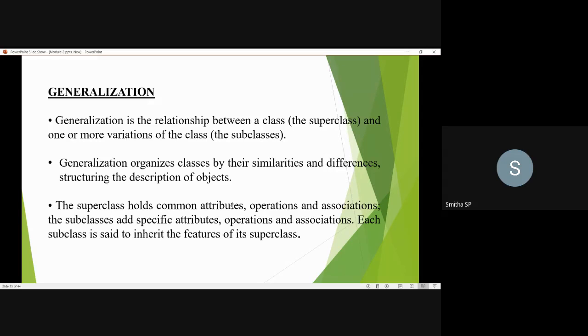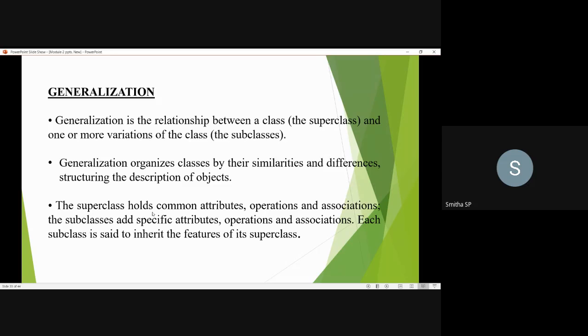Generalization. In today's session, we will be discussing generalization. What does it mean? Generalization is the relationship between a class, that is the superclass, and one or more variations of the class, that is the subclass. Generalization organizes classes by their similarities and differences, structuring the description of objects.